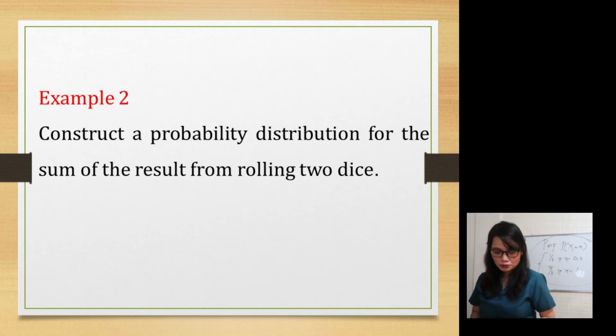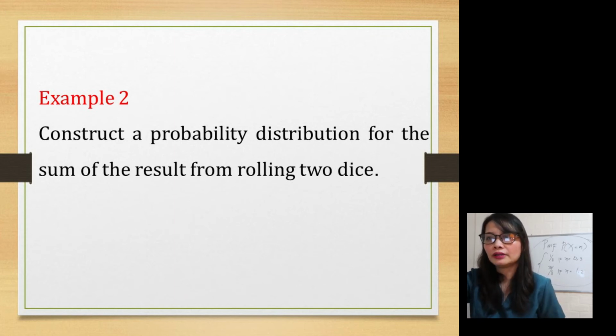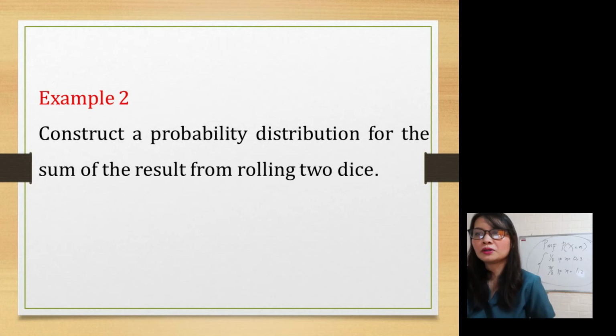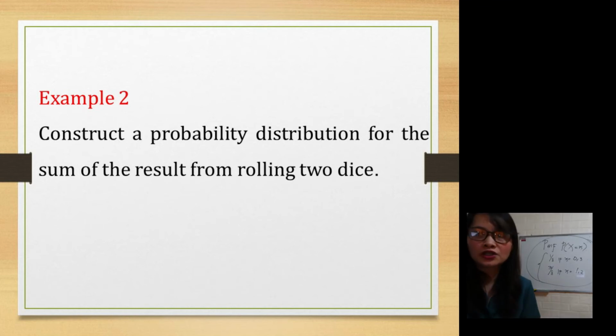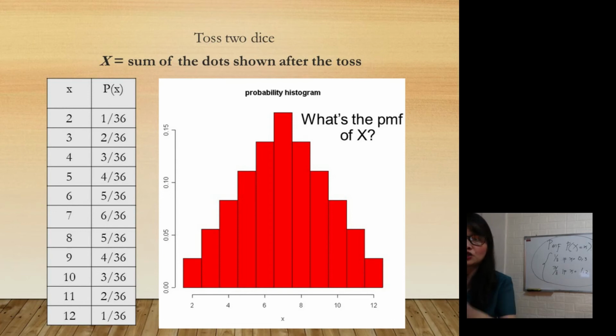So how do we answer number 2? We need to construct a probability distribution for the sum of the result of rolling 2 dice. Using a table, these are the sums: 2, 3, 4, 5, 6, 7, 8, 9, 10, 11, 12. X is referring to the sum of dots shown after the toss.